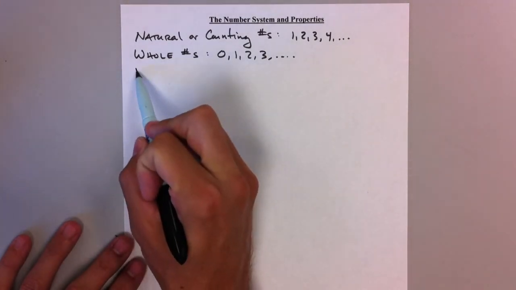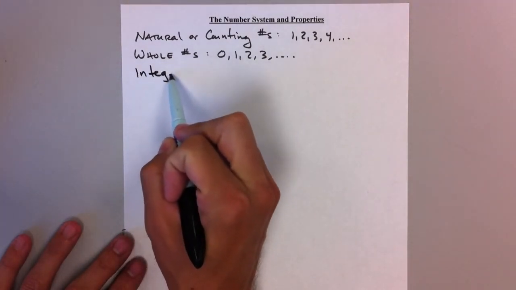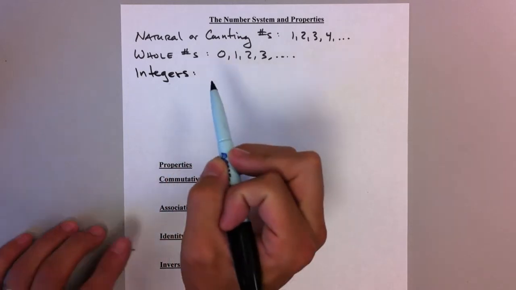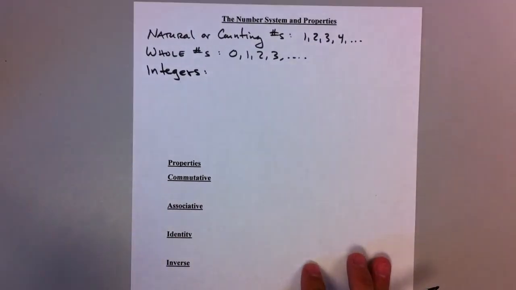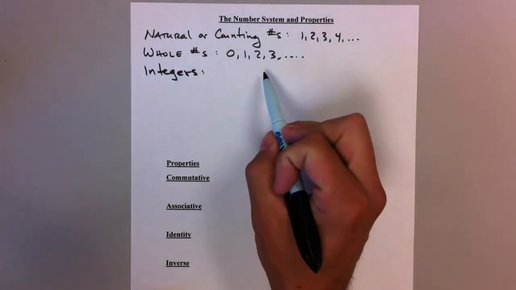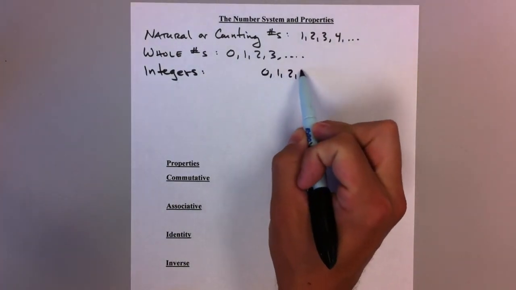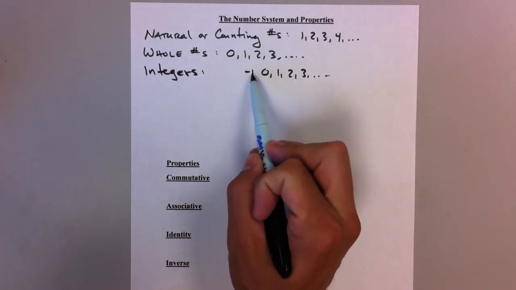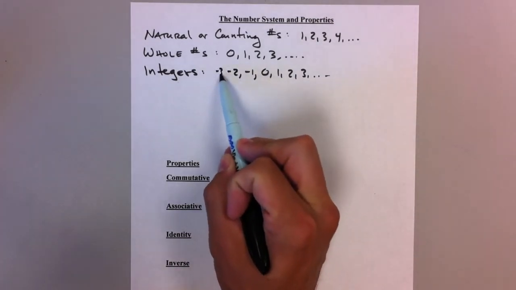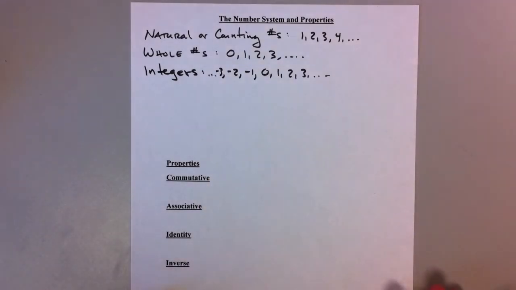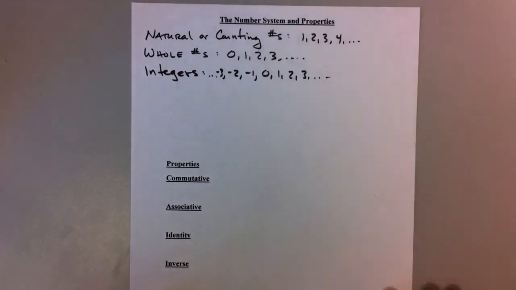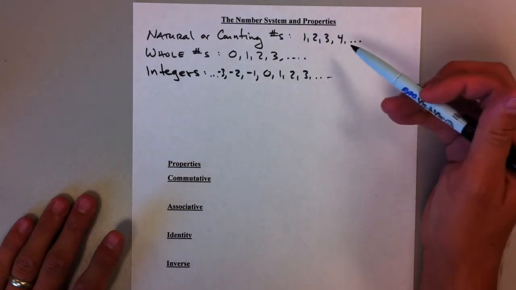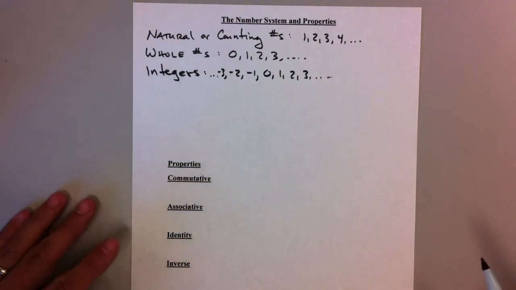Then we progress to integers. Now, integers are all of those whole numbers. So we have 0, 1, 2, 3, etc. But then we also have their opposites. So we have numbers like -1, -2, -3, etc. So again, you notice that we're just building upon one number system after another.